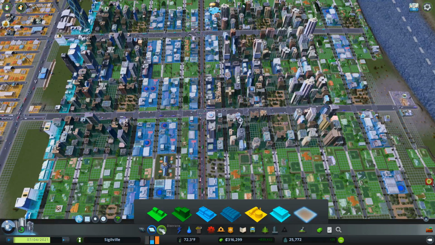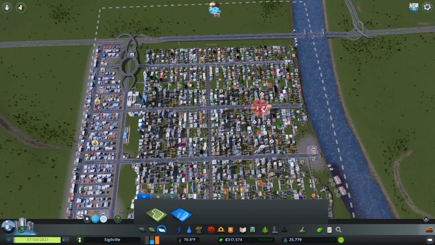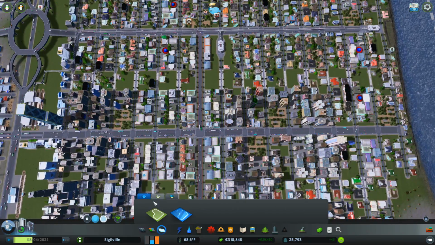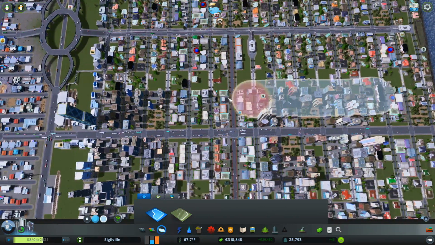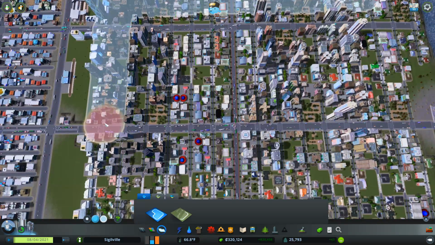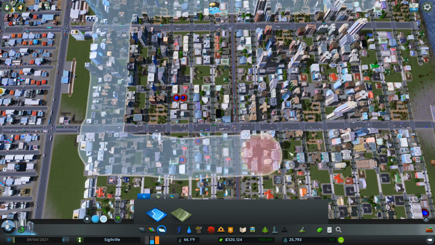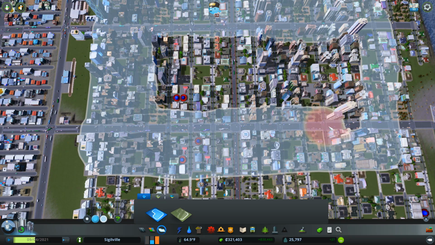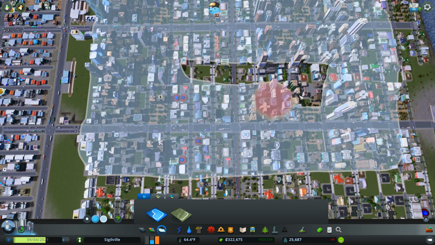Now let's see, because I'm thinking where's the most amount of people that we can move around. Let's actually put a district over this built up area. I think it went down to there. Let's fill this in and let's see what the potential is of people that we can move around in this area.